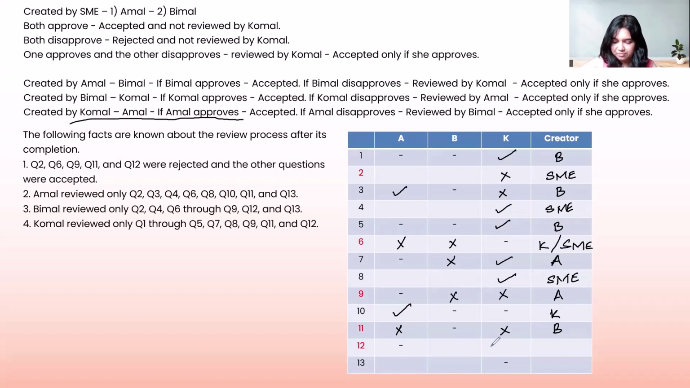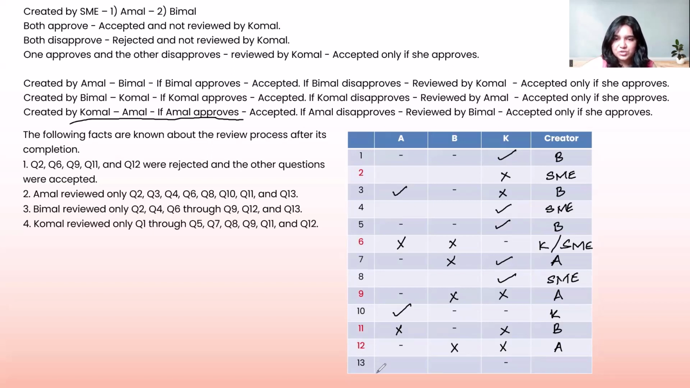Question number 12 now. We are looking at A has not been a part of the approval process. So B and K, that means it must have been created by A. And if K has come into the picture, B has surely disapproved it. Therefore, K has come into the picture and K has also disapproved it, which is why it has gotten rejected.